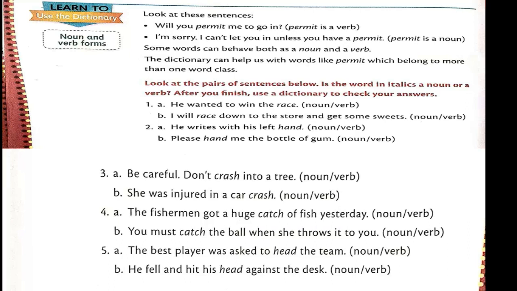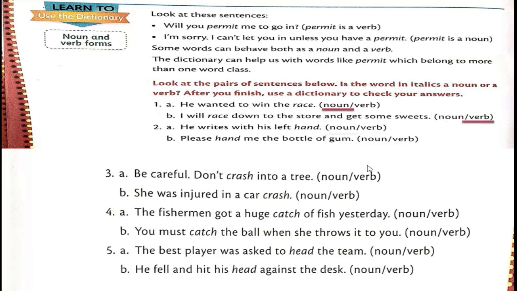In the next sentence it is, I will race down to the store and get some sweets. So here this race down is an action. Therefore it is a verb. I hope this one is clear to you. Let's look at the next sentence.